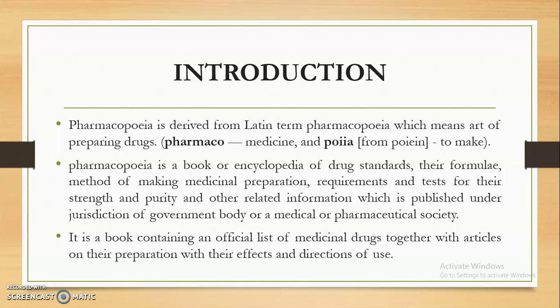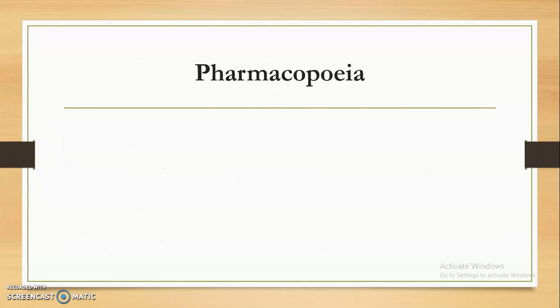It is a book containing an official list of medicinal drugs together with articles on their preparation, their effects, as well as directions for use. These books are generally published by government bodies. So they are official. Whatever information is provided in such a book is authentic, and we have to follow the information that is provided in this book, that is known as the pharmacopoeia.